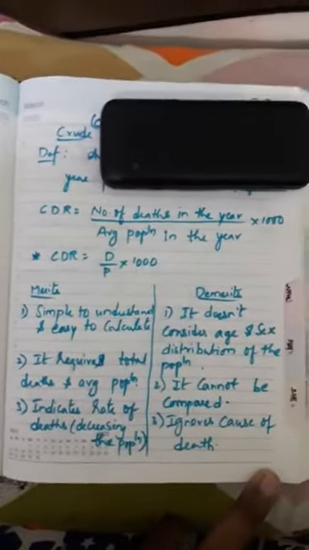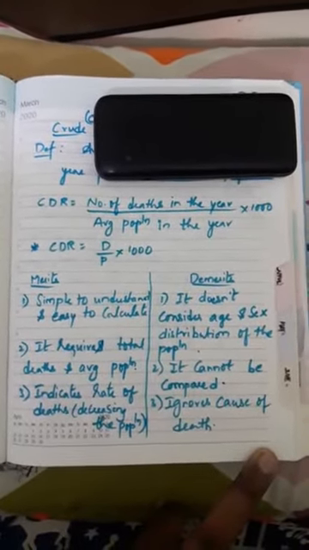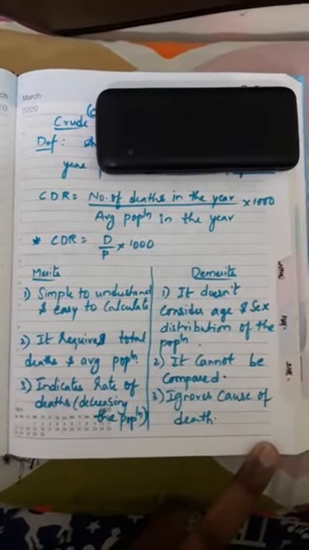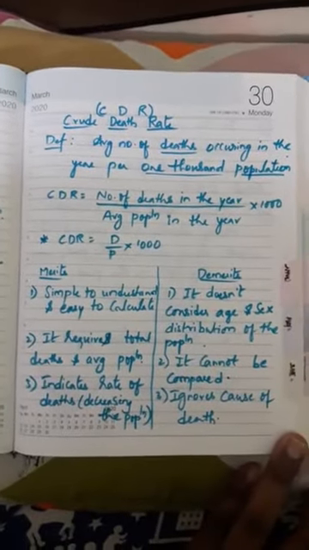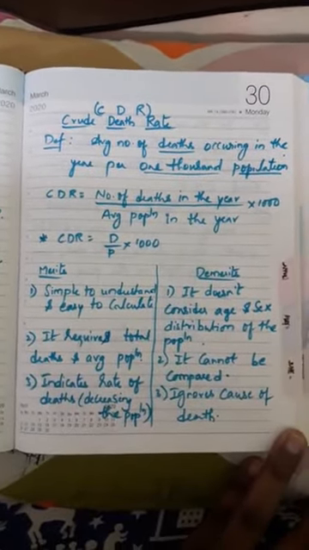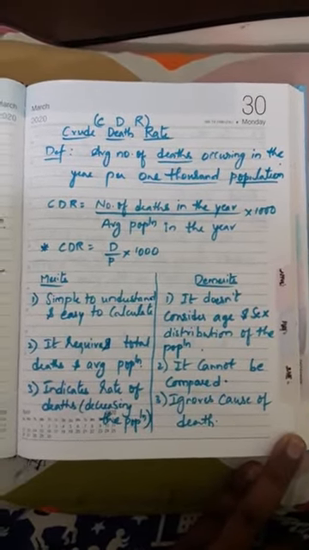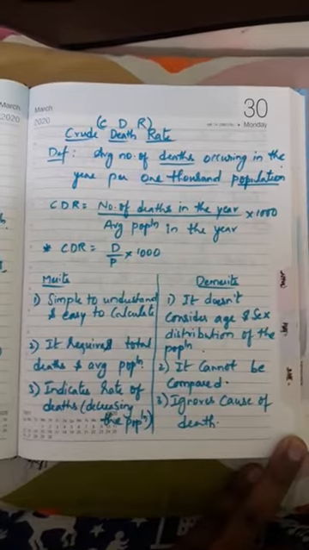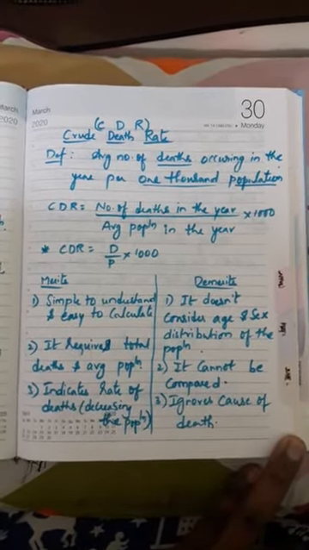So generally, the cause of death is completely ignored. Am I clear? So this is all about CDR, merits and demerits. I hope I am very clear about the concept of crude death rate. Shall we have basic problems on calculation of CDR? Let us see the problems on CDR.